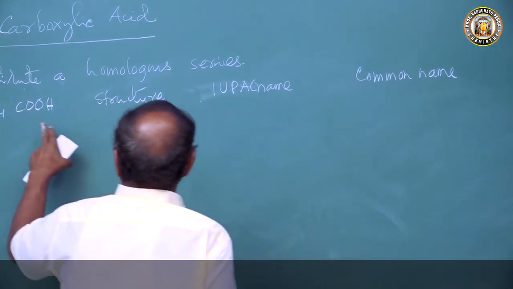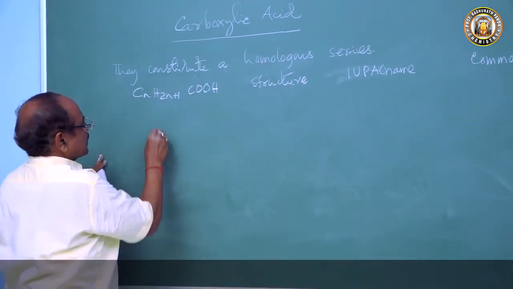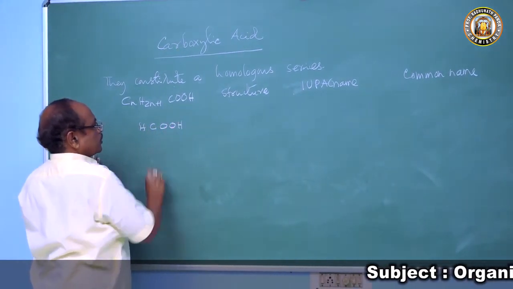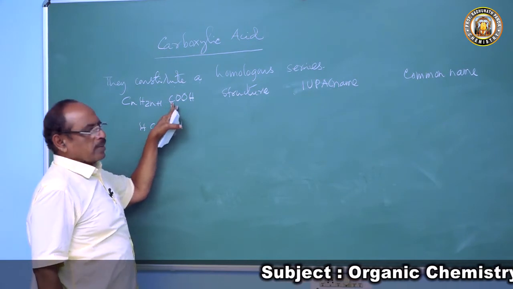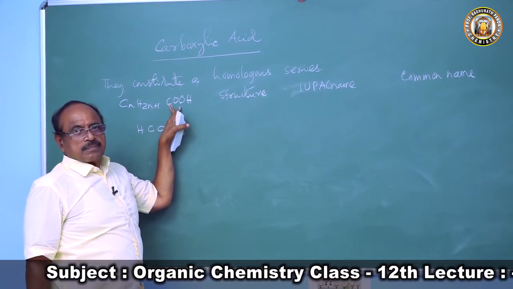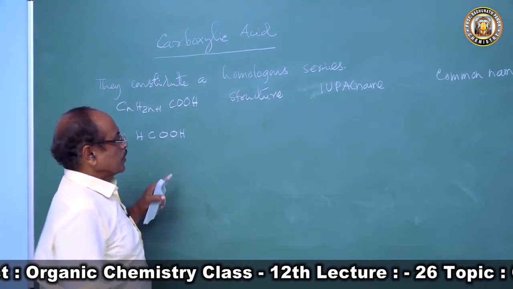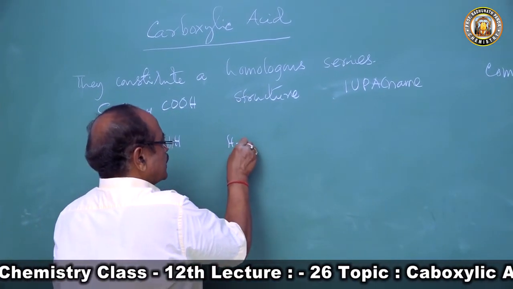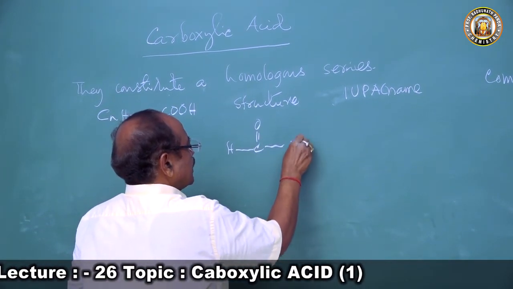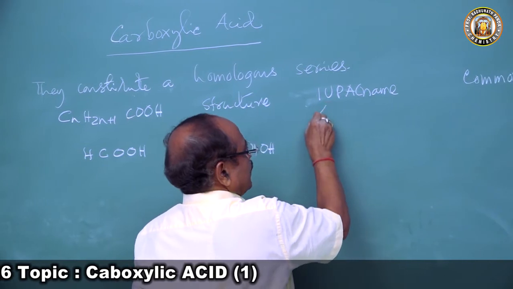When n equal to 0, we get the formula HCOOH. Why n equal to 0? Because we want to have a carboxylic acid with one carbon atom. N equal to 0 we put. So the structure will be HCOOH. So what is the IUPAC name?